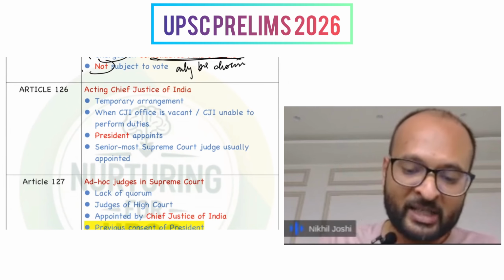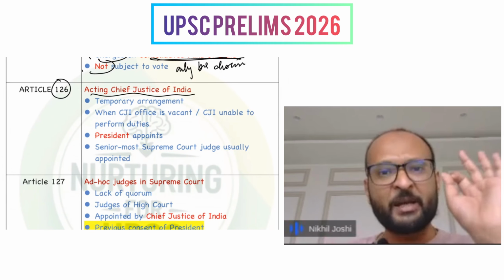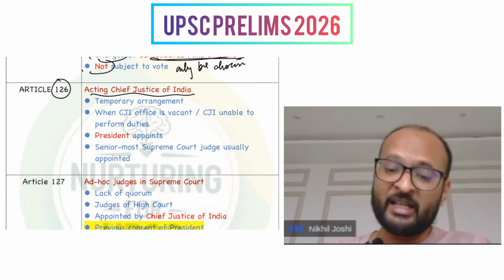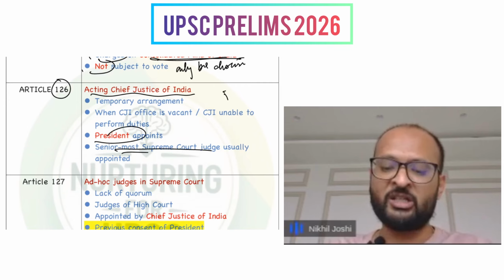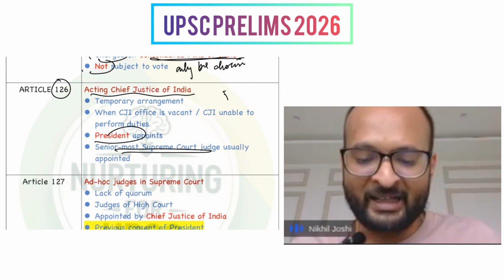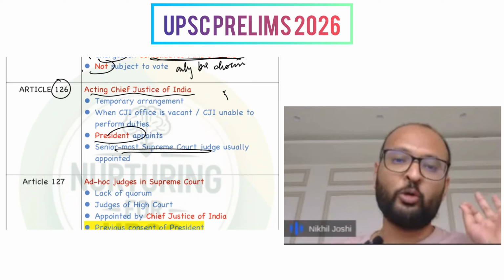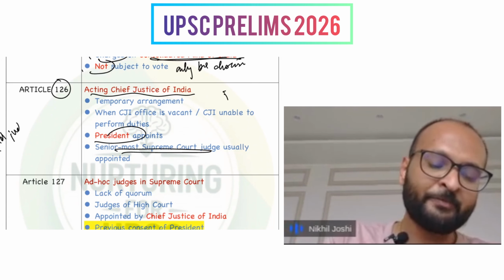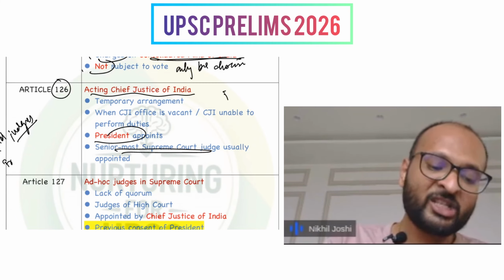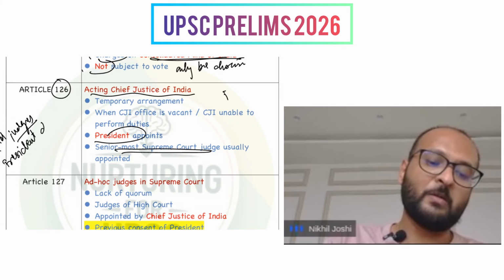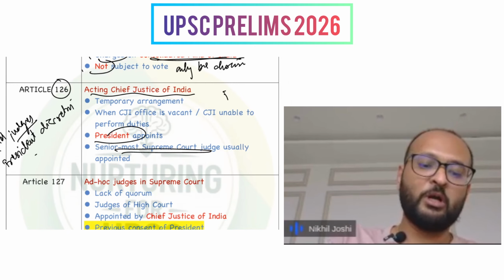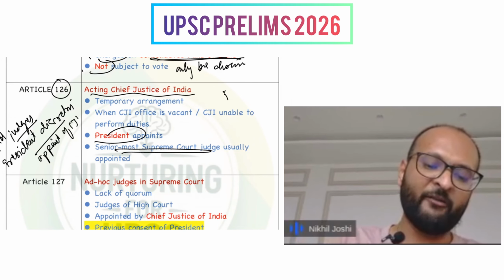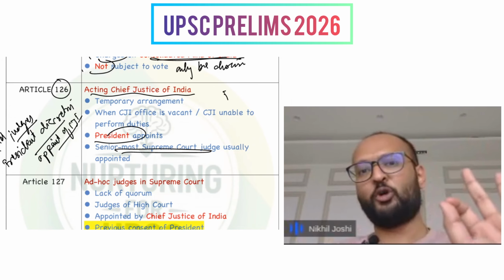Next is Article 126, which talks about the acting Chief Justice of India, a temporary arrangement: when the current Chief Justice of India is unable to discharge his duties, the President may appoint the senior-most judge as acting Chief Justice of India. One thing I want to highlight here again is that after the Second Judges case, the President's discretion with respect to the appointment of the CJI, not acting, but the permanent CJI, has been done away with. Now, only the senior-most judge of the Supreme Court can become a CJI.